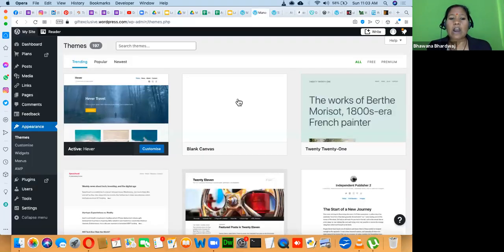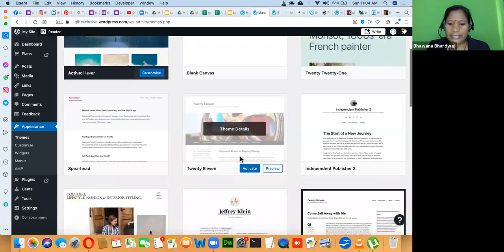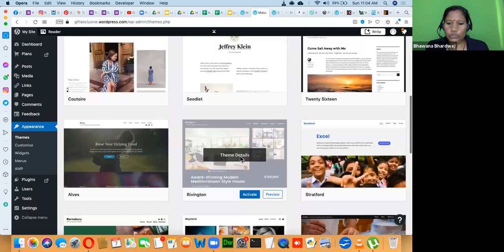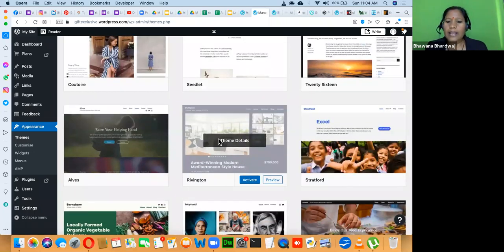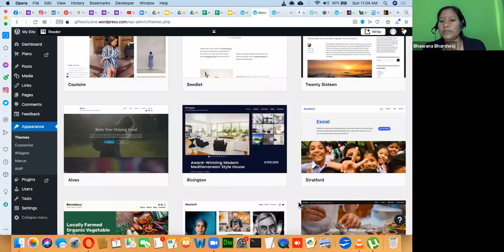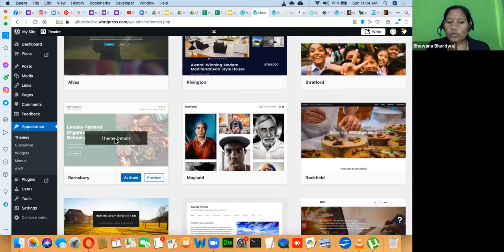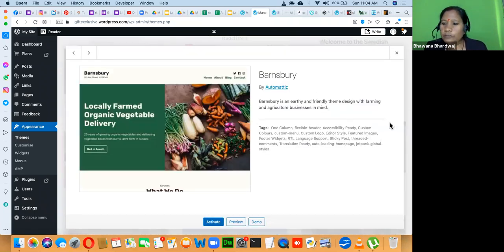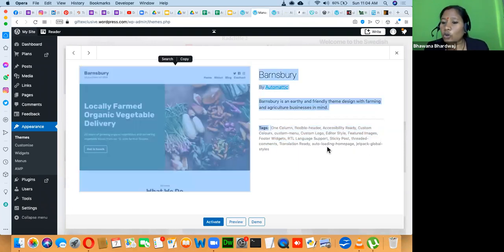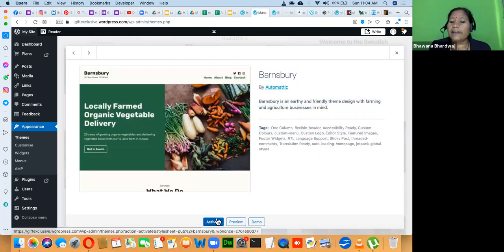Someone has asked me how to change the theme. You can simply decide which theme you want to change to. Go to the detail view, and if you want this theme, click on activate and your theme will be changed. I can check what features they provide: one column, flexible header, accessibility ready, responsive, auto loading home page. We can see the details and then activate it.